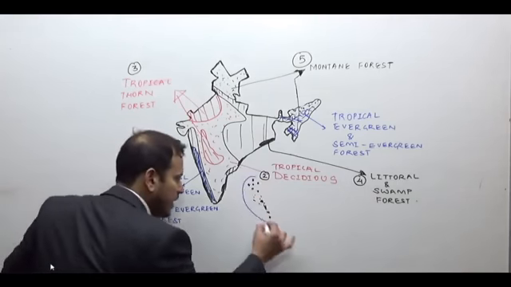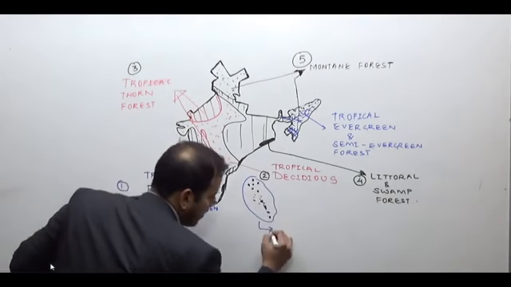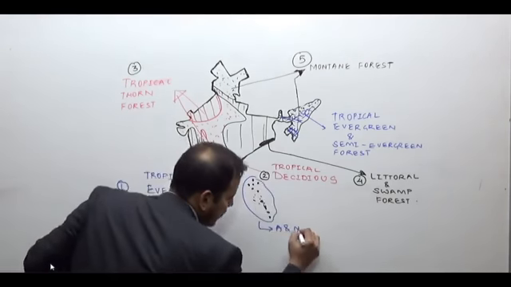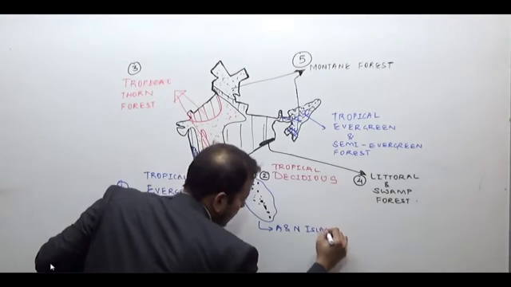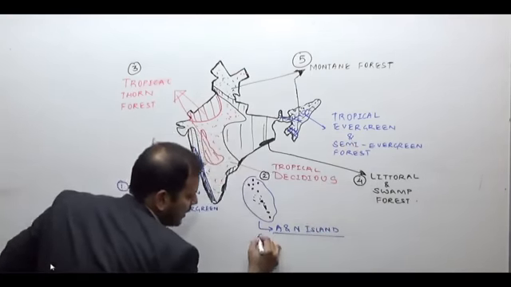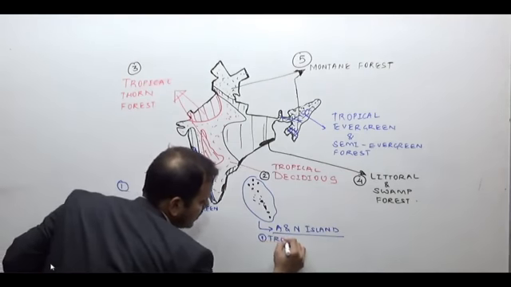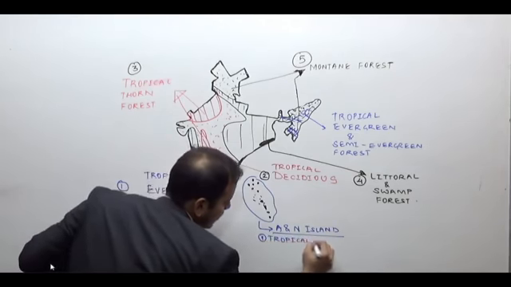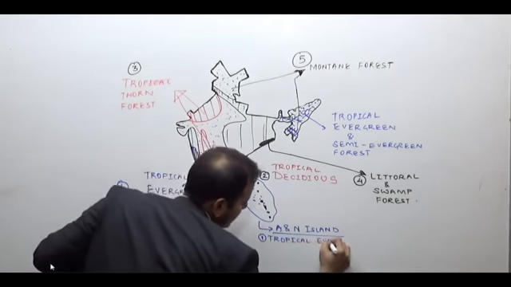Therefore, the Andaman and Nicobar Island group in India obviously will have tropical evergreen and semi-evergreen forest.